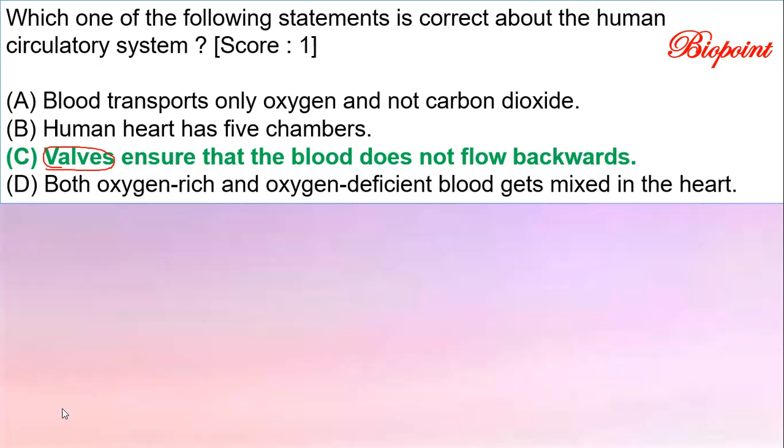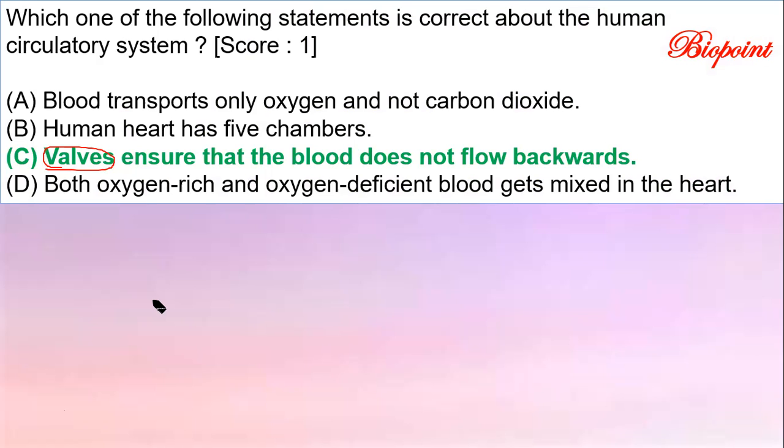They have valves in between. I already told you the blood will not get mixed because there is an atrioventricular septum. Just like that, the blood inside the right atrium would not get mixed with the blood inside the right ventricle because of the presence of valves.